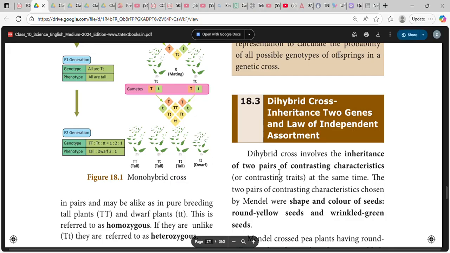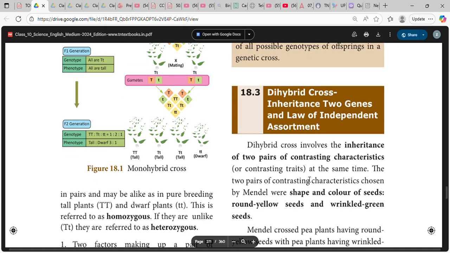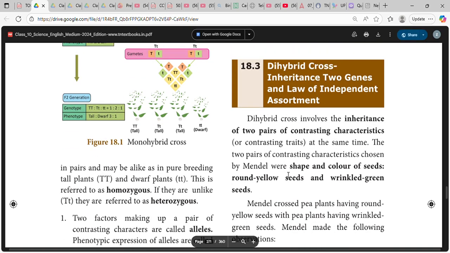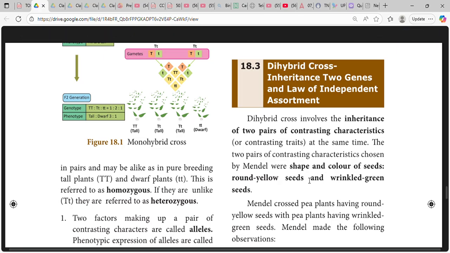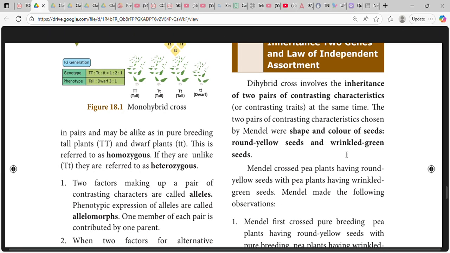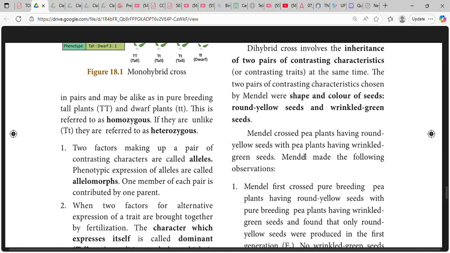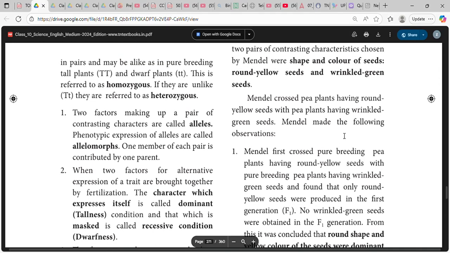A dihybrid cross involves the inheritance of two pairs of contrasting characters at the same time. The two pairs of contrasting characters chosen by Mendel were shape and color of seeds: round yellow seeds and wrinkled green seeds. Mendel crossed pea plants having round yellow seeds with pea plants having wrinkled green seeds. Mendel made the following observations.